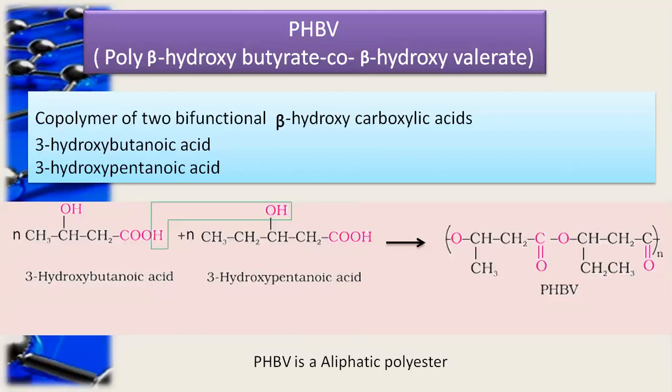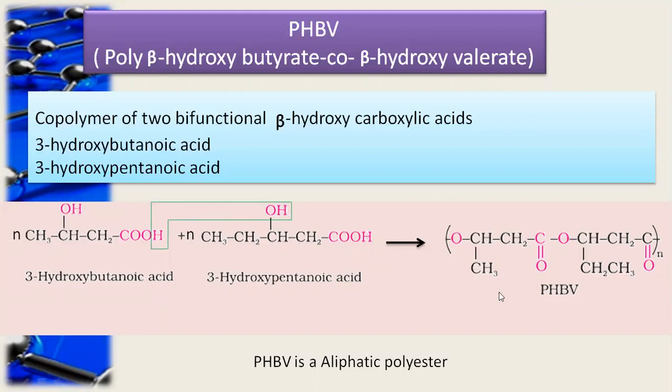Hydrogen comes from the carboxylic group of 3-hydroxybutanoic acid, and the hydroxy group comes from the third carbon of 3-hydroxypentanoic acid. So the hydrogen of the butanoic acid and OH of the pentanoic acid are removed as H2O, and linkage takes place between the C=O of the butanoic acid and the CH of the pentanoic acid.